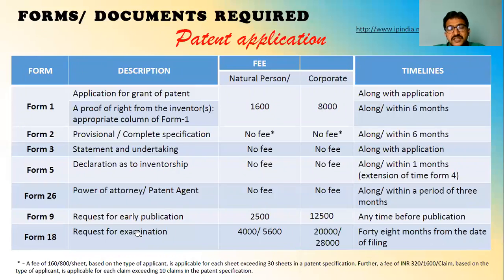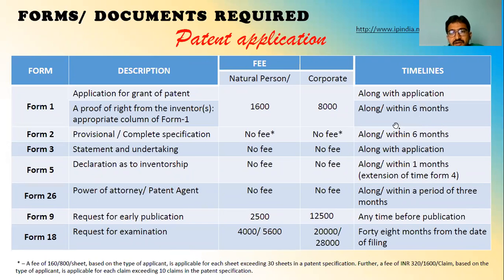For Form 26 as well. For Form 9, early publication, for a natural person it is 2,500. For a corporate it is 5 times this, that is 12,500. For Form 18, it is 4,000, and for a corporate it is 20,000. The extra fee is based on the number of pages. If you exceed it, then the cost also varies.